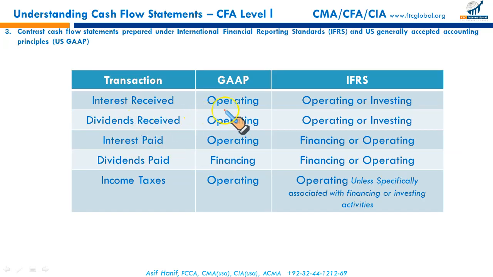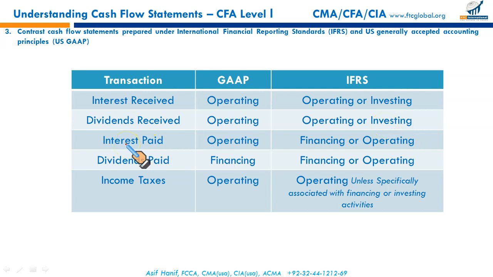So interest received is considered an operating inflow, but under IFRS, we can treat it either as an operating inflow or as an investing inflow. Why? Because interest is received on bonds, and bond acquisition is an investing outflow. Any interest received is an investing inflow under IFRS. Dividend received is considered an operating inflow under US GAAP, but under IFRS it could be treated as either operating or investing. Why investing? Because you acquire an equity investment by paying money. It's an investing outflow. Resultantly, any dividend received on those investments can be treated as an investing inflow.